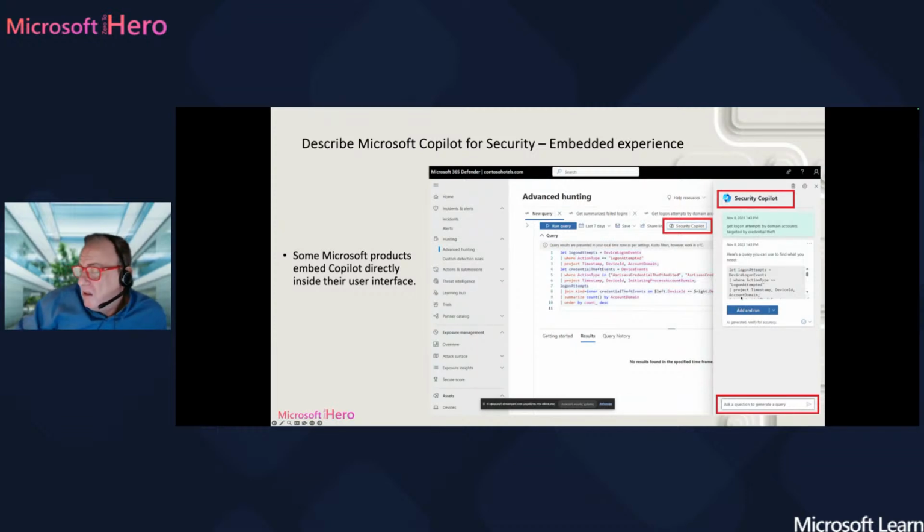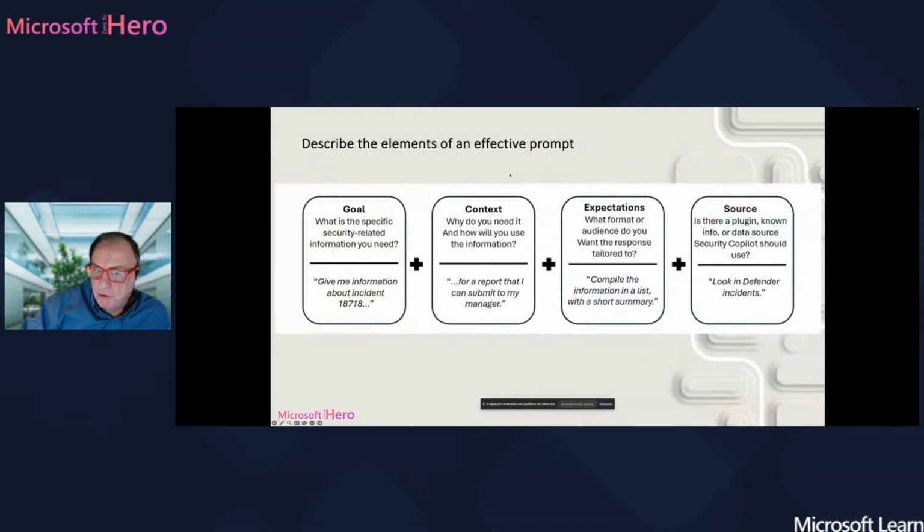And as always, like in every version of Copilot, you can ask questions because you have the option to write the prompts here. Ask a question to generate a query, whatever you like, related to all the security incidents and alerts you may get. This is the embedded experience, and they call it embedded because, as you can see, it's embedded in the Microsoft 365 Defender console here.